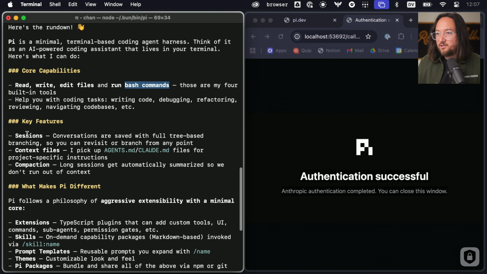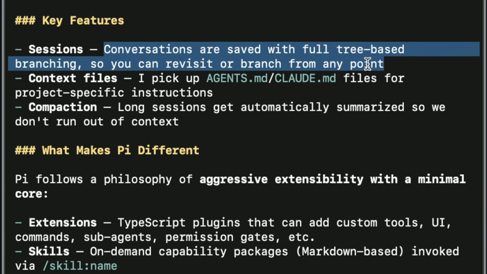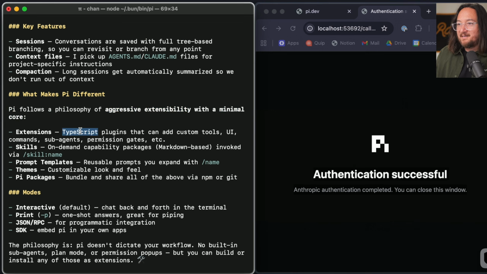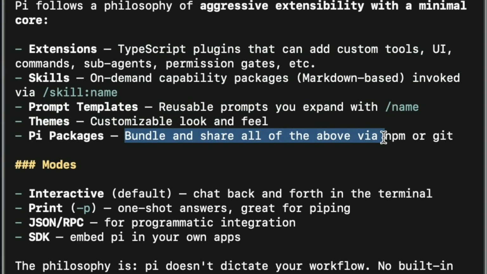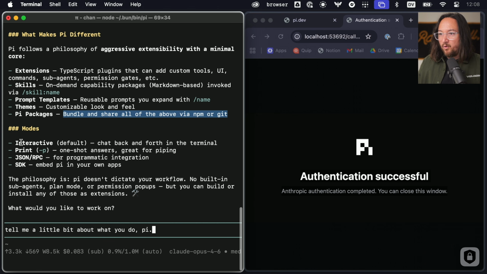Okay, key features, sessions. Conversations are saved with full tree-based branching, so you can revisit or branch from any point. That's nice. What makes Pi different? Pi follows a philosophy of aggressive extensibility with minimal core. TypeScript plugins that can add custom tools, UI, skills, prompt templates. Pi packages, bundle and share all of the above via NPM or Git. There are 4 modes, it looks like.